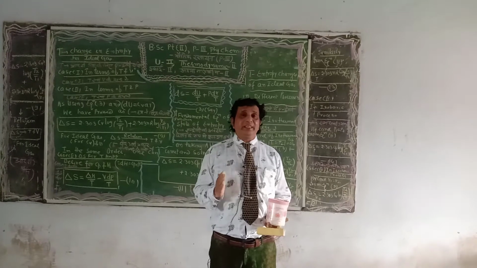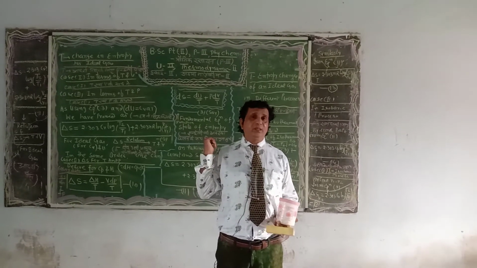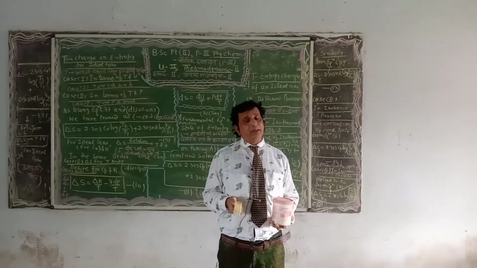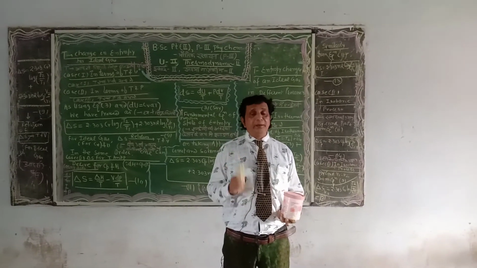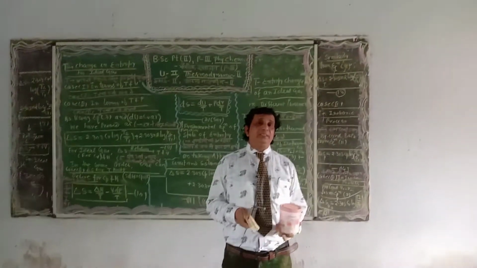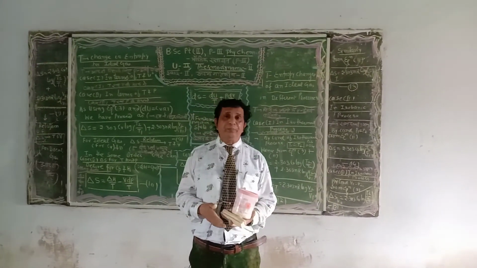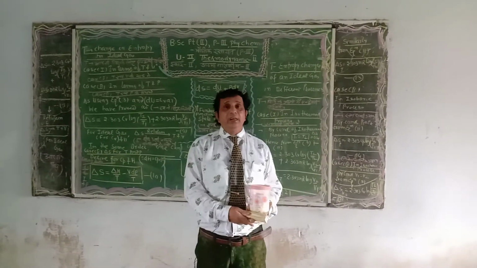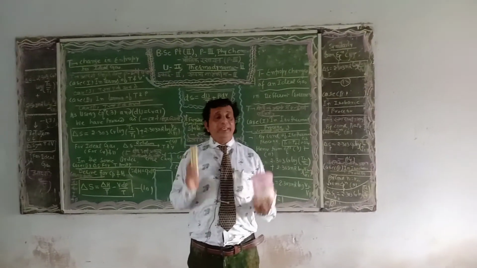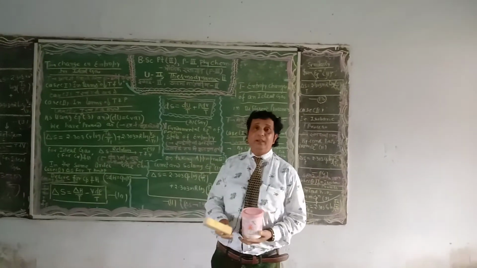Dear student, the numericals based on these 4 or 5 conditions we will solve in the coming sessions. Once again I repeat: for the determination of various values regarding temperature, pressure and volume under two important conditions, change in entropy for temperature and volume is shown by equation number 9, and change in entropy of an ideal gas for temperature and pressure is shown by equation number 11.